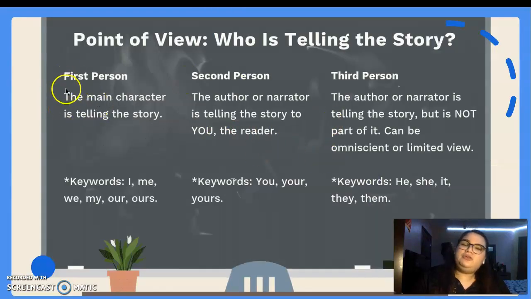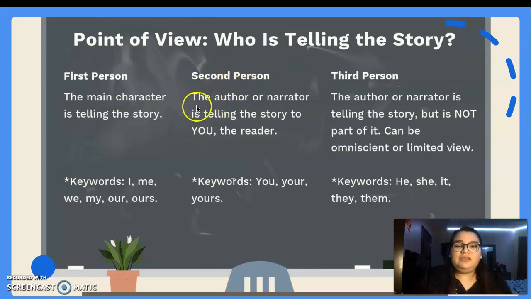And again, point of view, we have first person, second person, and third person. First person is the main characters telling the story. So if we think about the Castle Diary, Tobias was the first person. Point of view was in first person. He did use I, me, we, my, ours, our.